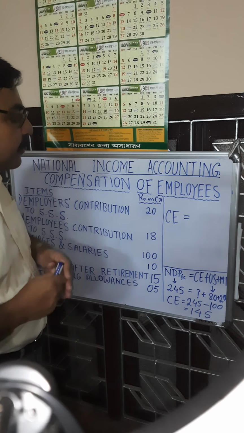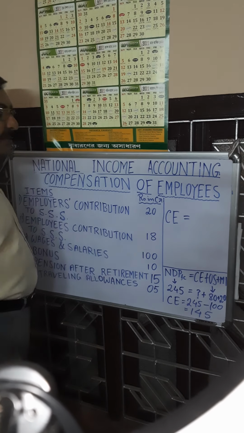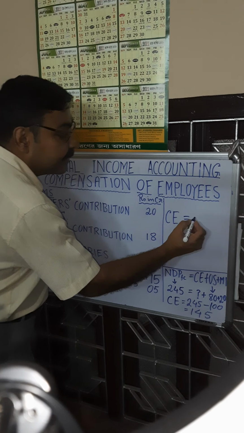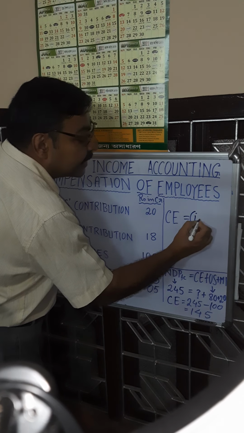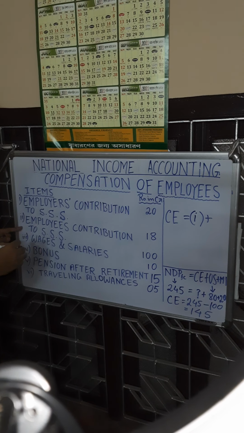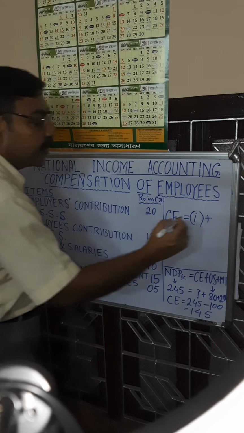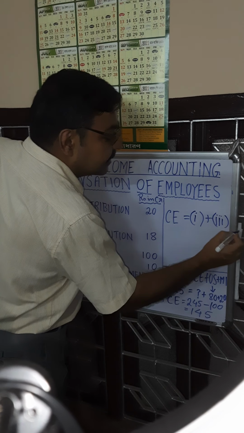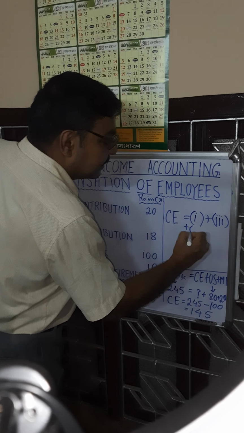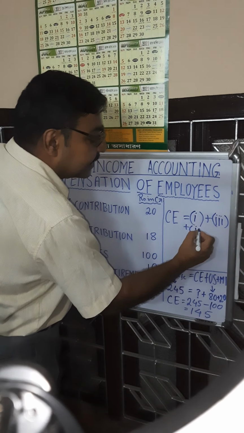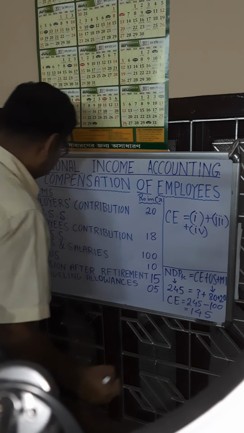So now if we have to calculate compensation of employees, we will consider item number 1, employer's contribution. Item number 2 will not be considered. Item number 3, wages and salaries, will be considered. Plus item number 4, bonus, yes, it will be.